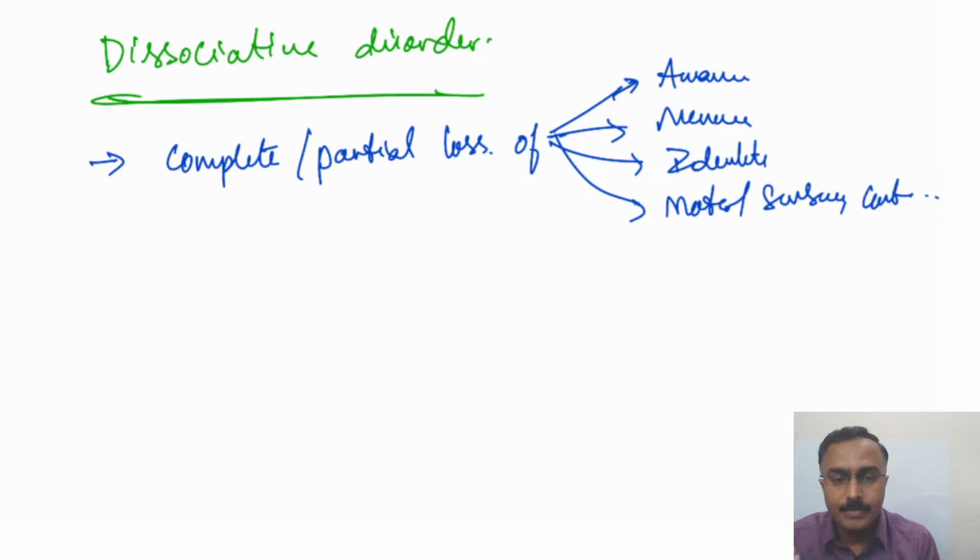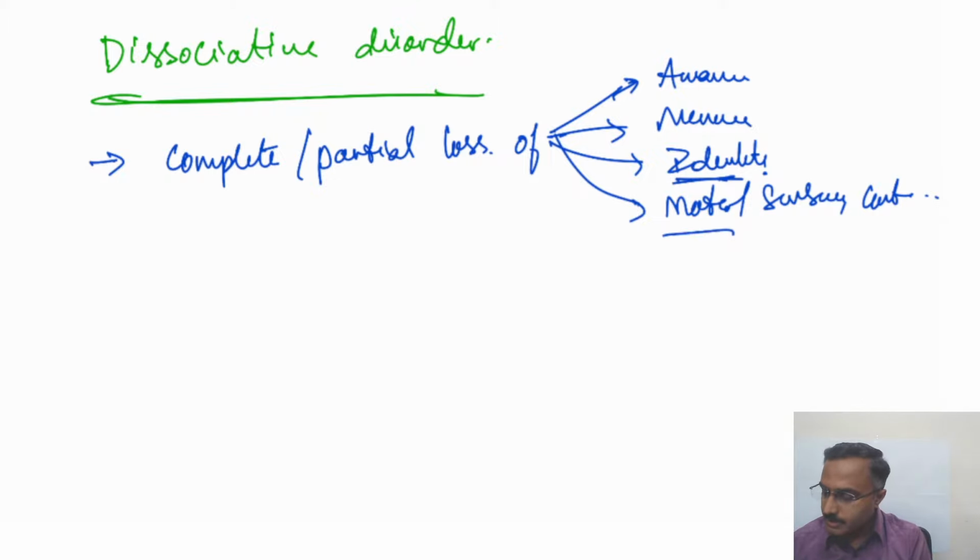For example, if a person says that he was not aware for that particular period, he has lost his memory of it, that is complete, while partially he remembers some of the things. So both can be requisite here. And identity, this is typical of a fugue state wherein the person doesn't remember his own identity. He asks questions like, who am I? So that is loss of identity.